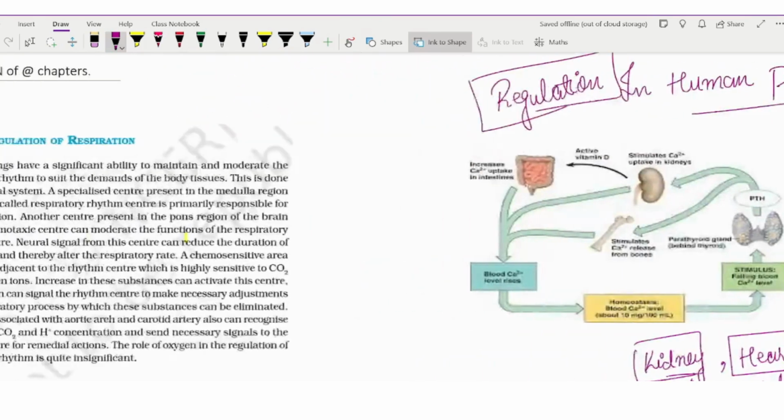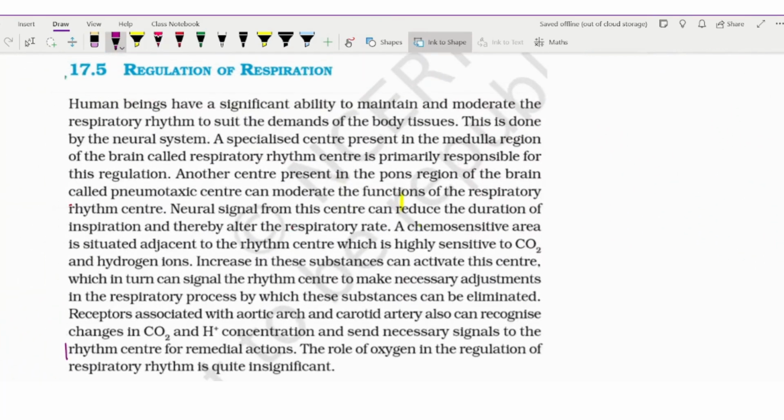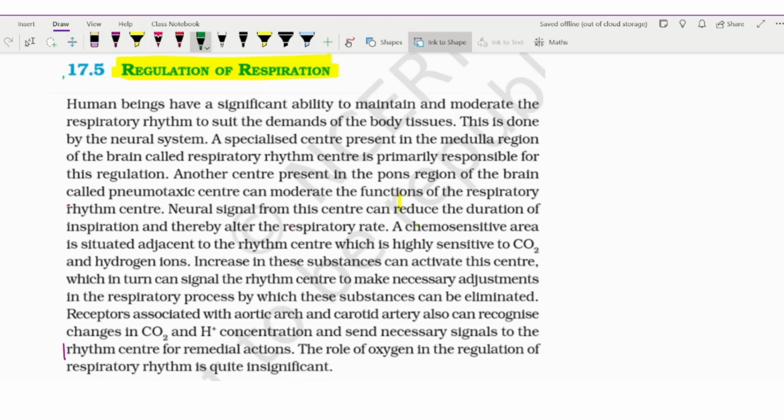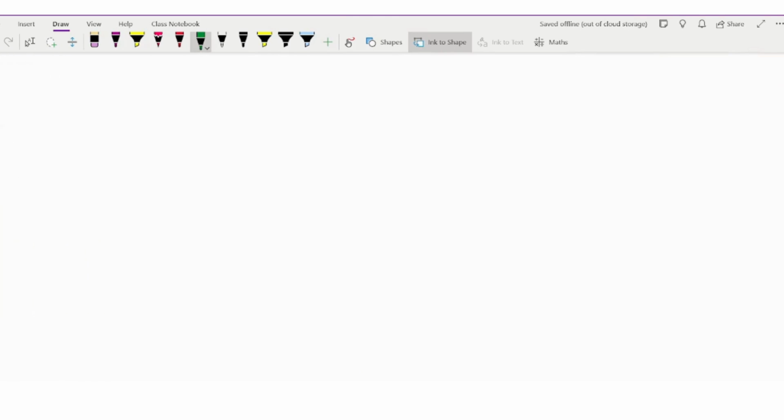So let us start with the regulation of respiration. As per our NCERT, how the regulation of respiration works in our chapters is related to the system. In our body there are some chemosensitive areas, and some specific centers in our brain which help in the regulation of the complete process. So let us focus on that first, then we will move to the topic.